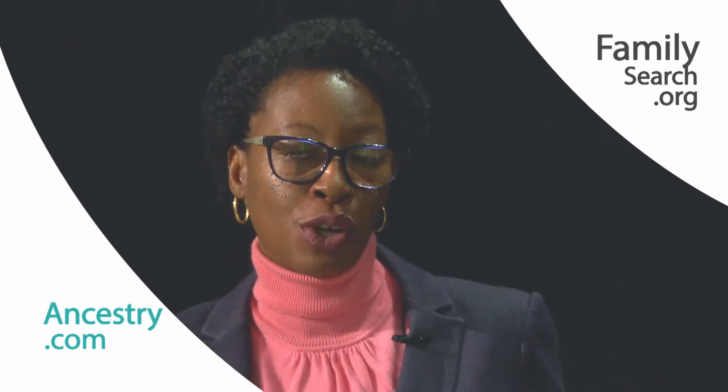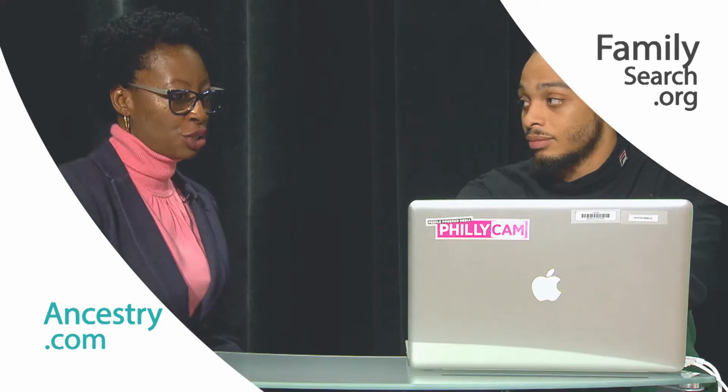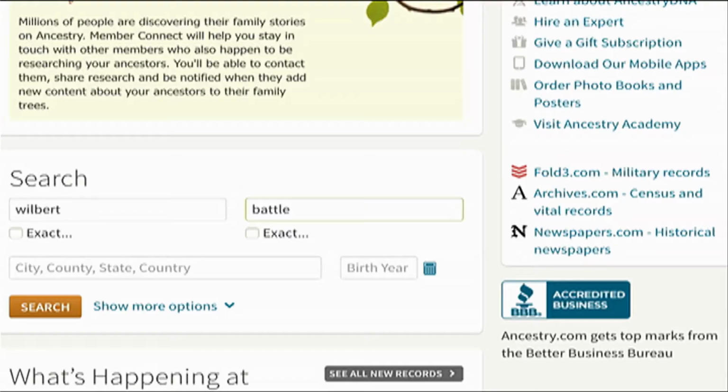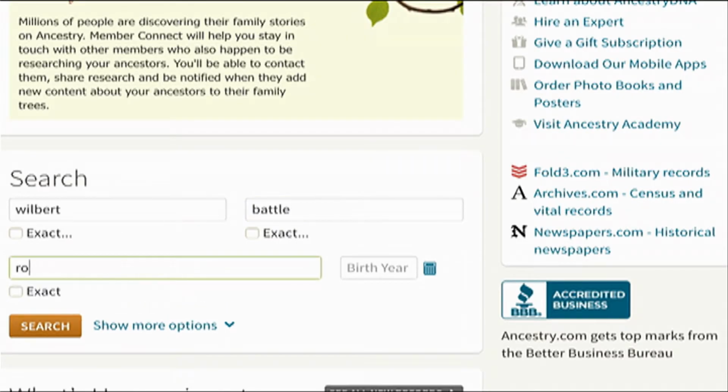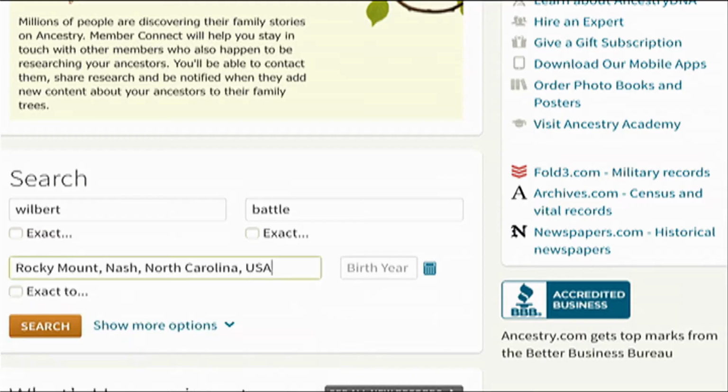Okay. We're going to use the Quick Start. And to use the Quick Start, you can either use Ancestry, which is a subscription, or you can use FamilySearch, which is free. So we're going to use Ancestry. You put in Wilbert Battle. Let's put in Rocky Mount, North Carolina. And there it is showing up down there. Arrow down a couple times. Nice. Perfect. Select that. And then for the birth year, put in 1926. And let's see what we can find on your great-grandfather.